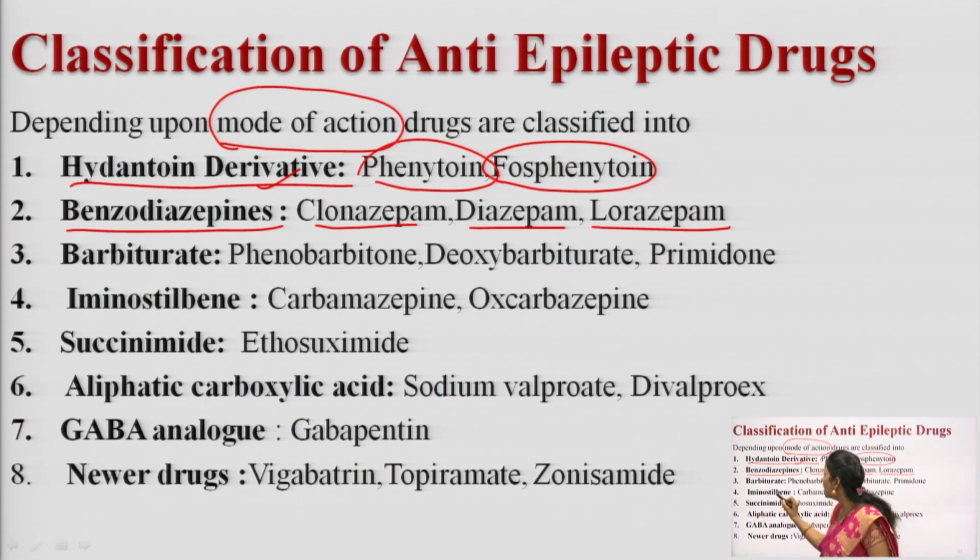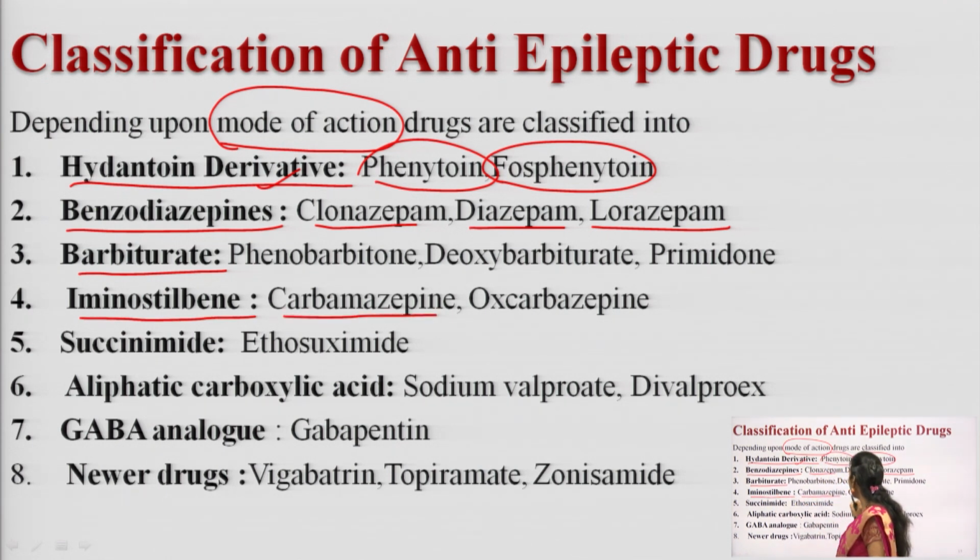And next one is barbiturate. Which barbiturates are you going to use here? Phenobarbital and primidone. These are the drugs used to treat epilepsy. Next one, iminostilbenes, like carbamazepine and oxcarbazepine. These are the drugs which fall under this group and are used to treat epilepsy. Next one, succinimide. Which succinimide are you going to use to treat epilepsy? Ethosuximide. Ethosuximide is a drug which can be used to treat epilepsy.